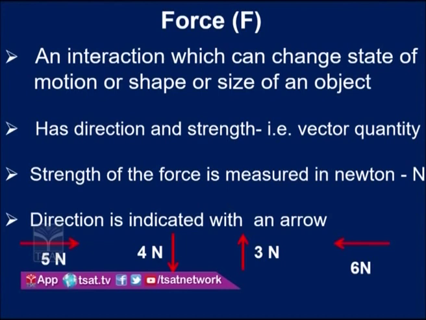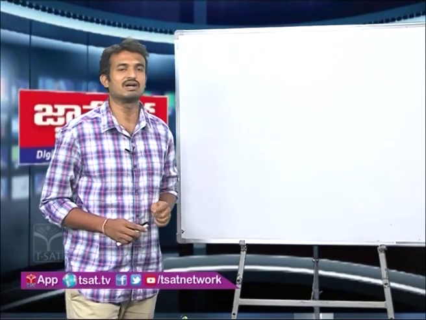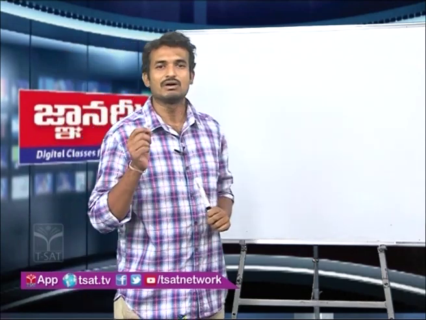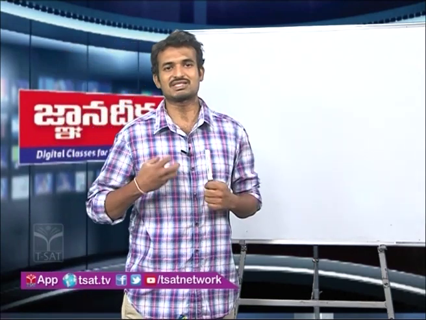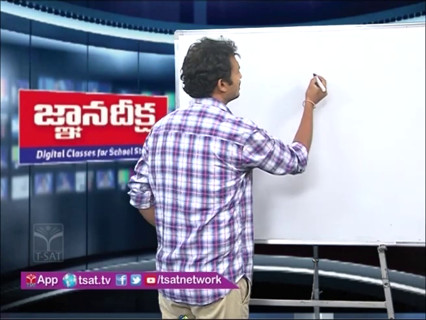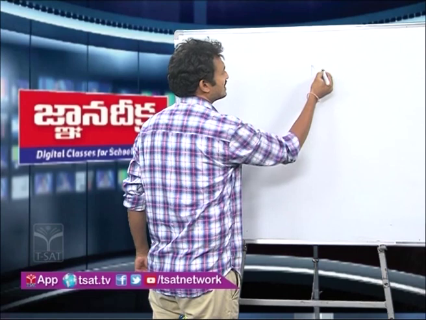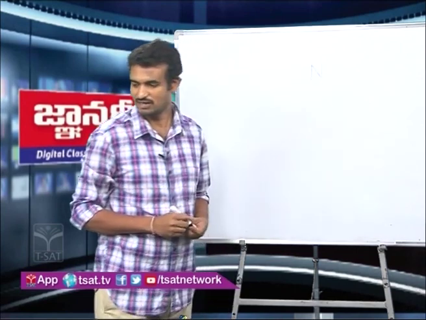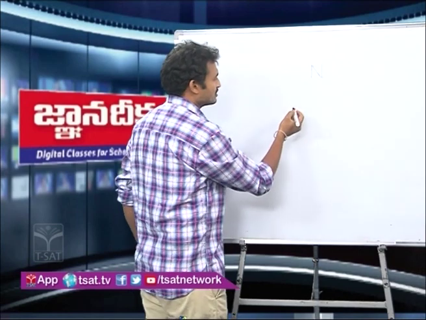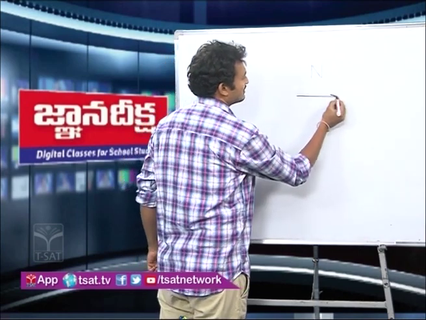Now look at this, a force is a vector quantity. That means it has direction and magnitude, strength. The strength of the force is measured in newtons. So the strength of the force is measured in newtons, right? And it has direction too, and the direction is indicated with the arrow.